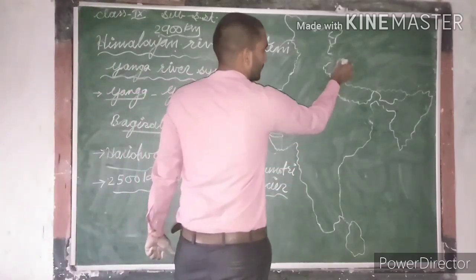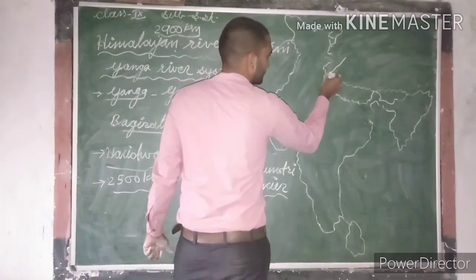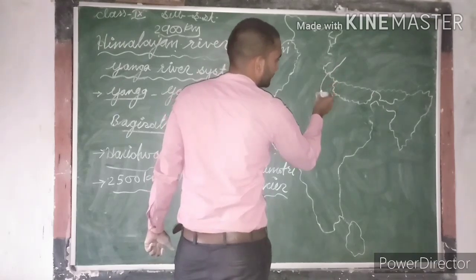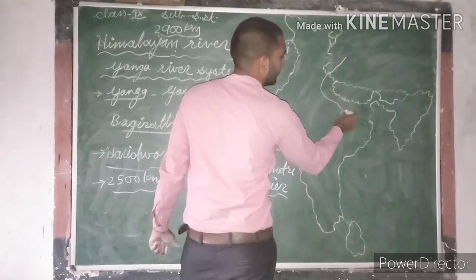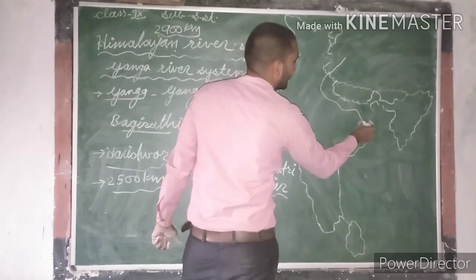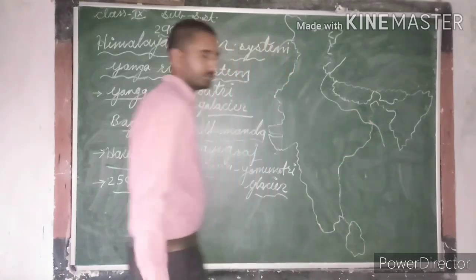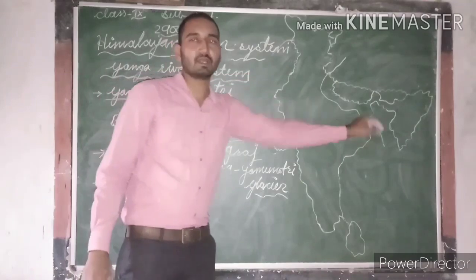This is the origination of Ganga river, which enters India from Uttarakhand and then flows in UP, Jharkhand, Bihar, West Bengal and Bangladesh. This is the flowing direction of Ganga river.